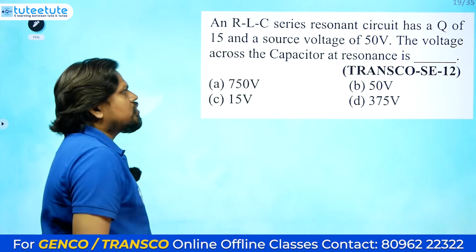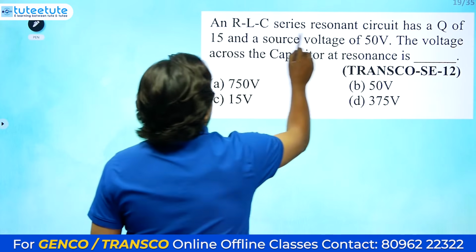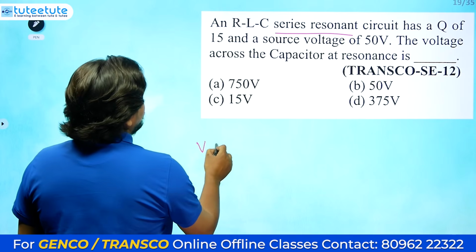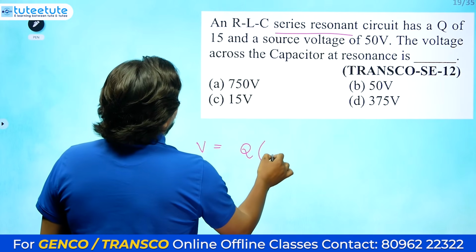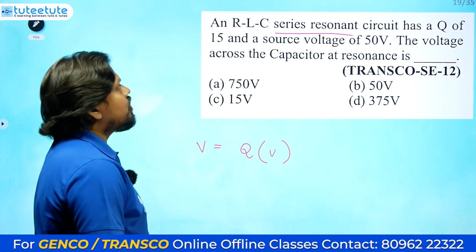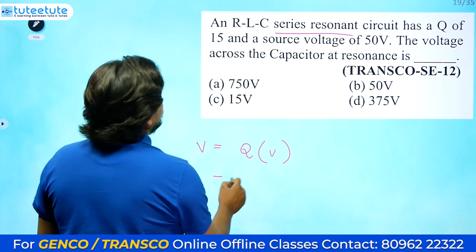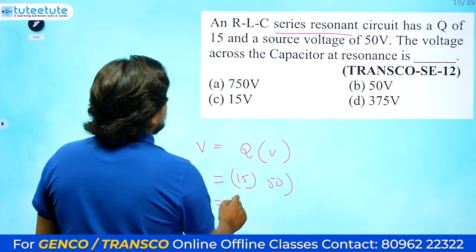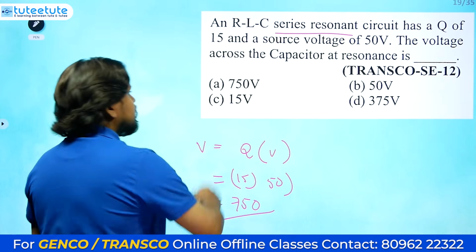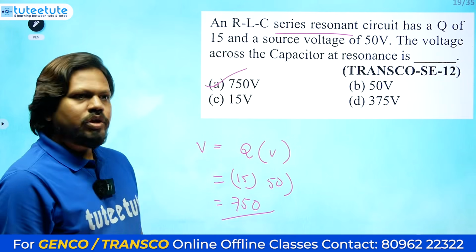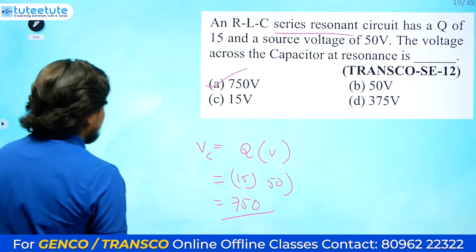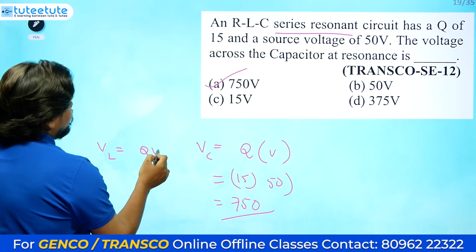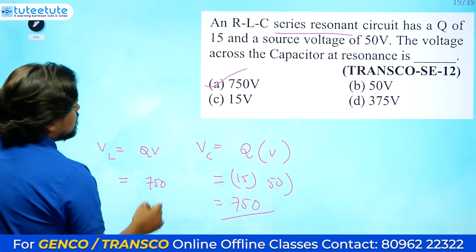We will learn about resonance later, but here they mention an RLC series resonance circuit and ask for the voltage across the capacitor. The voltage across the capacitor is Q times the source voltage. Q is 15, source voltage is 50, so 15 into 50 is 750. Directly this is the answer, no need to check. Not only the voltage across the capacitor, the voltage across the inductor is also equal to Q times V, so that is also 750.